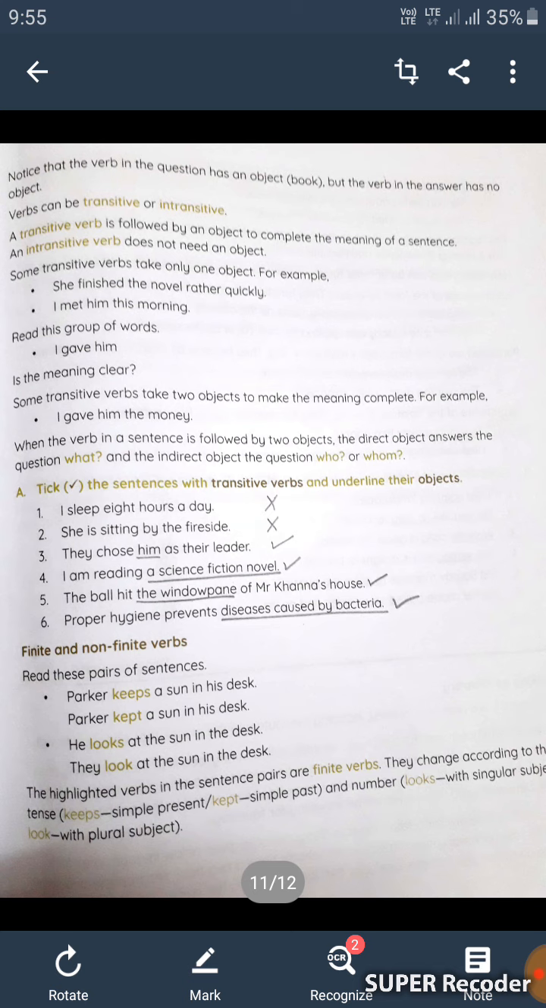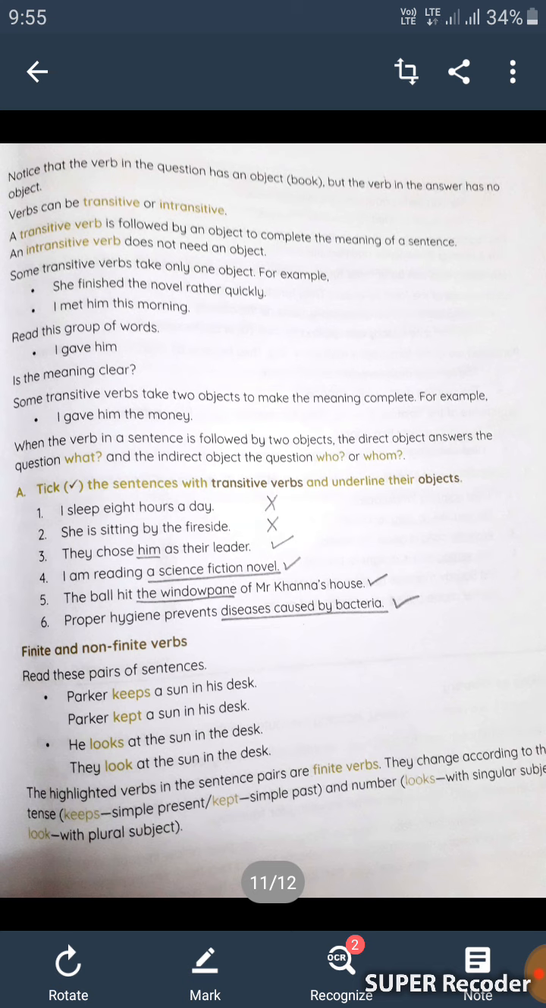Sixth one. Proper hygiene prevents diseases caused by bacteria. So it is a transitive verb. So we have to tick here and underline diseases caused by bacteria, which is the object.